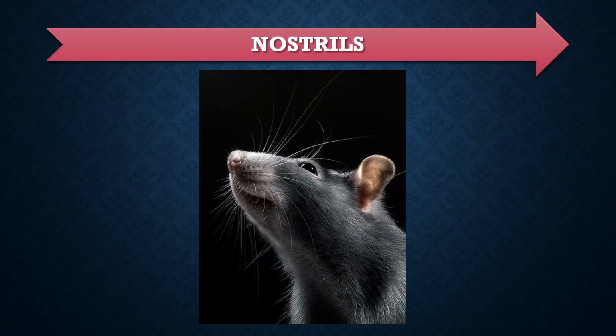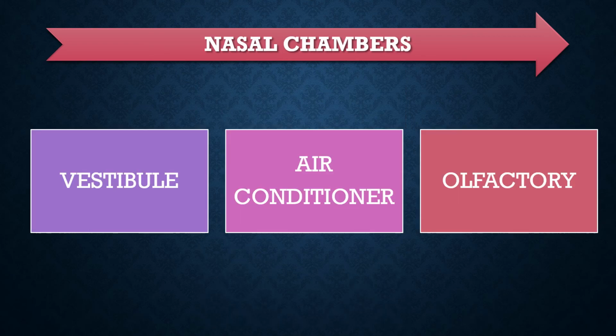Nostrils are two comma-shaped oblique slits which open near the tip of the snout. The right and left nasal chambers are partitioned by a nasal septum. They have three parts: the anterior hairy vestibule, the middle air conditioner, and the posterior olfactory part.